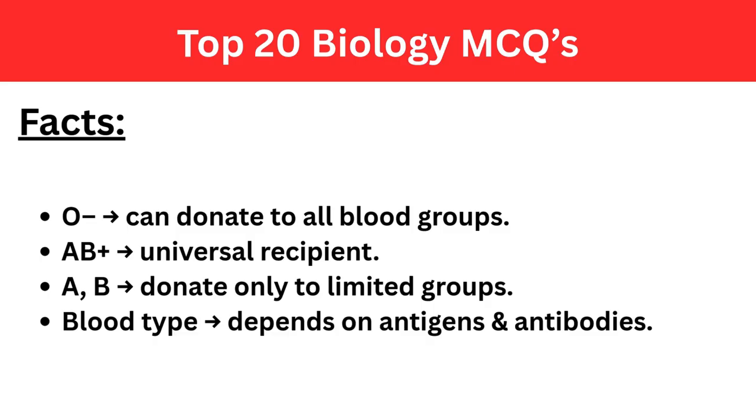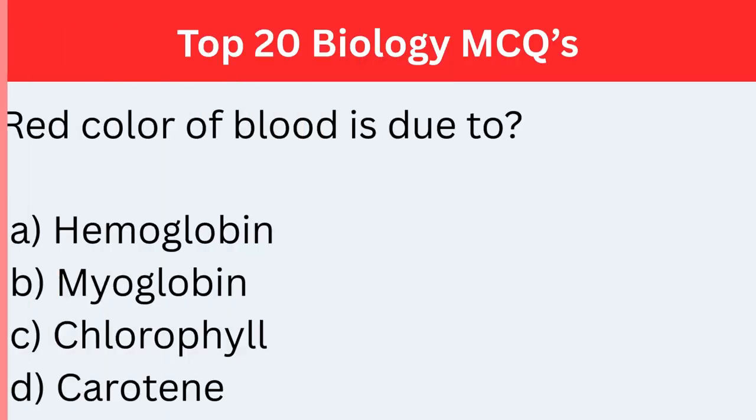The AB positive blood group is called the universal recipient because it can receive blood from all groups. The A and B blood groups can donate only to specific compatible groups. Blood type determines compatibility based on the presence of specific antigens and antibodies.